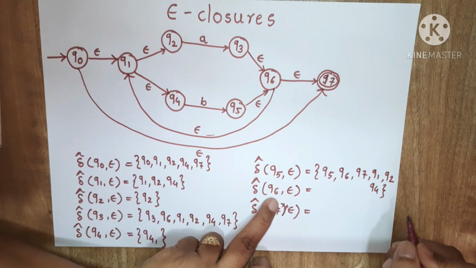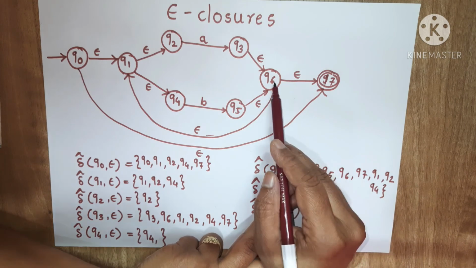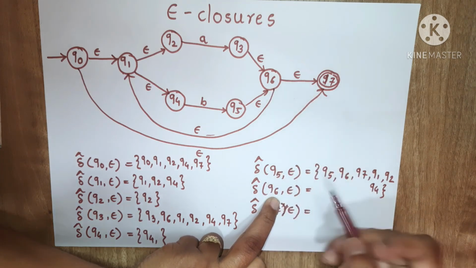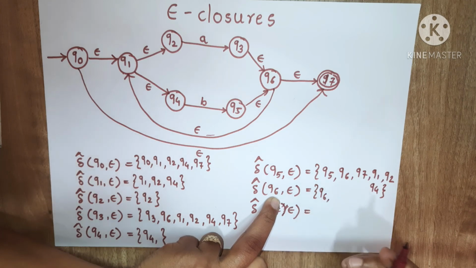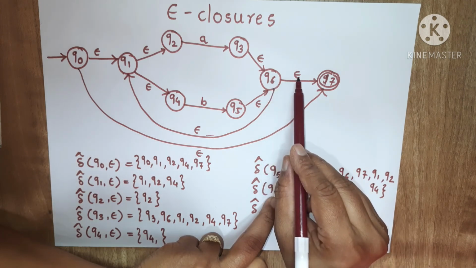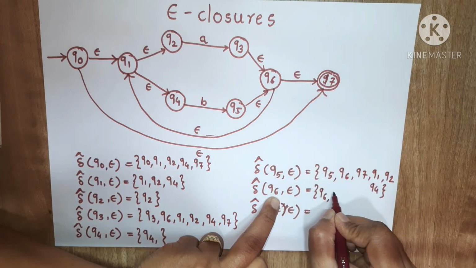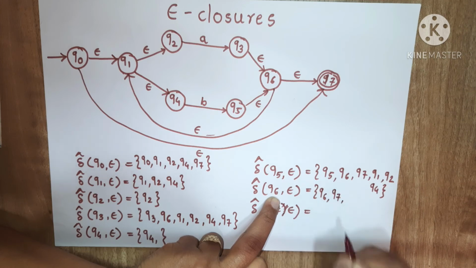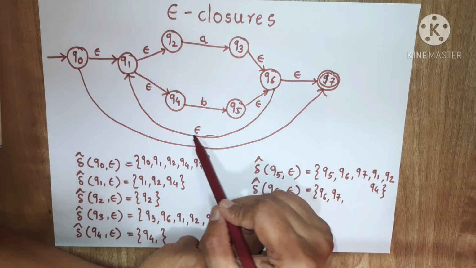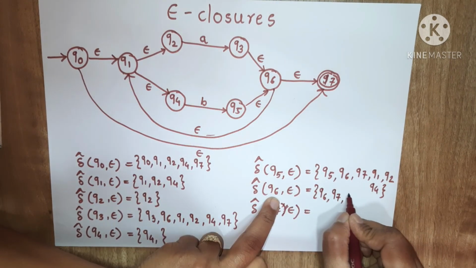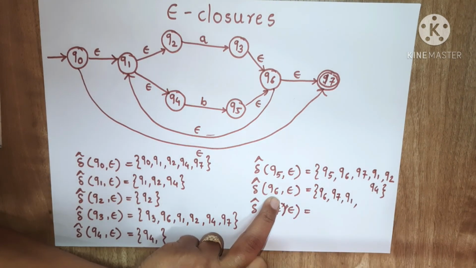Now epsilon closure of q6. From q6 by using epsilon, every state is there, so I will write q6 first. From q6 by using epsilon we can go to q7, so q7 will be there. Then from q6 by using epsilon it can go to q1, so q1 will be there.